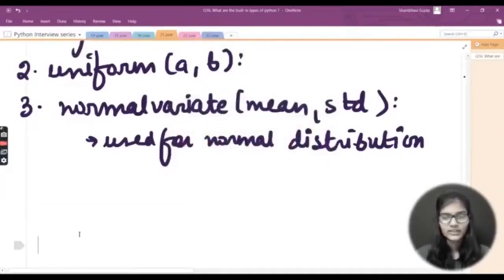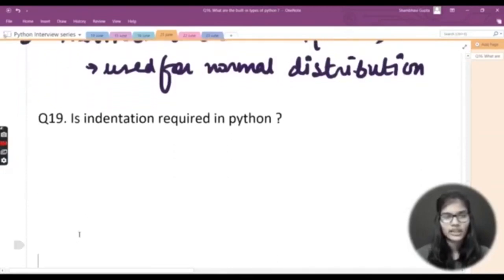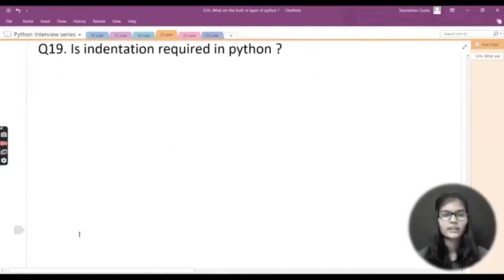Fine, let's come on to the next question. My next question is: is indentation required in Python? Yes, a very important and main question. The answer is that yes, indentation is actually required in Python.